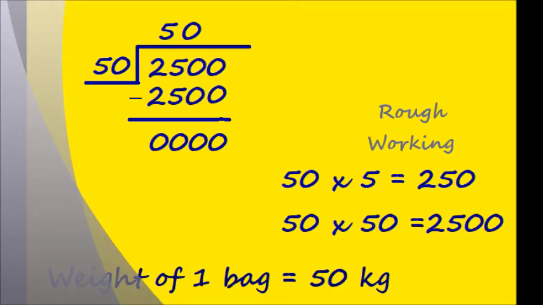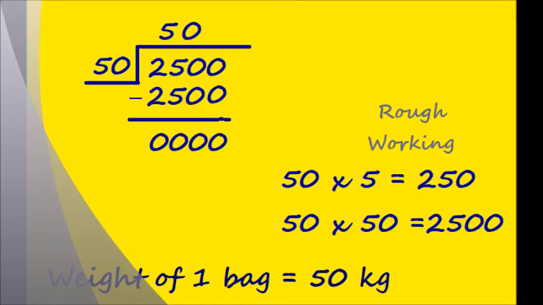Instead of just doing 50 times 5 is 250, multiply 50 by 50, because when you multiply 50 by 5 it gives you 250. Add a 0, it means adding a 0 with 250. 50 multiplied by 50 is giving us 2500, right? So your quotient is 50. So the weight of one bag is equal to 50 kilograms.